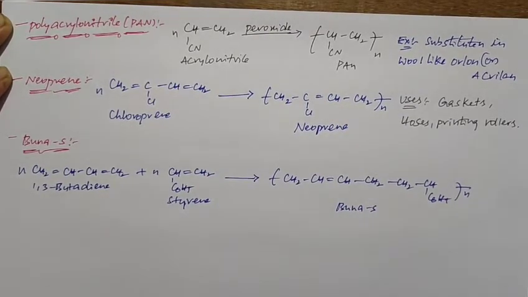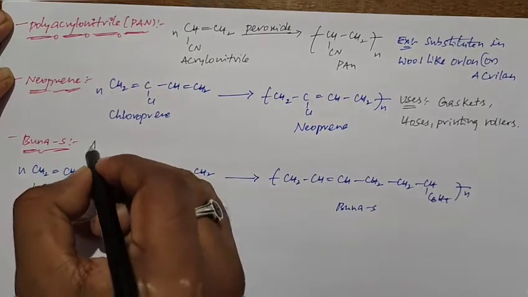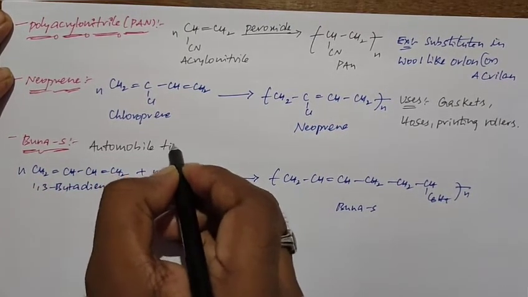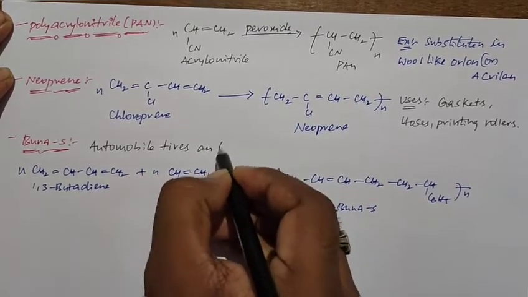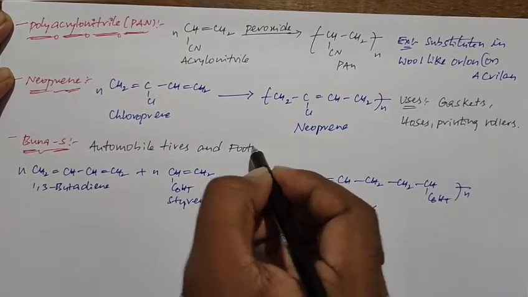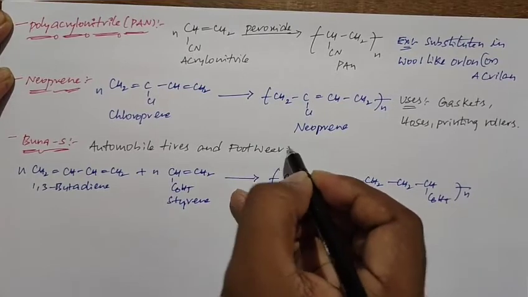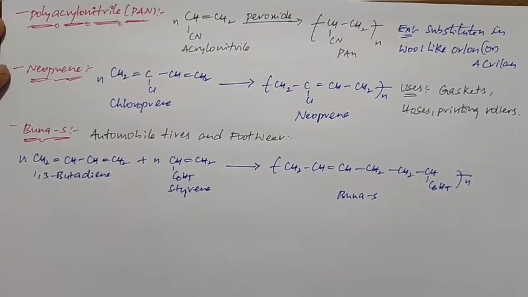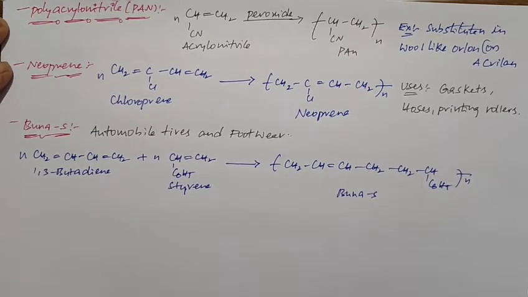If you take the uses of Buna S, Buna S is used for the making of automobile tires and footwear. Okay, so this is about Buna S. One more thing to remember: Buna S is an example of a copolymer, an addition copolymer.